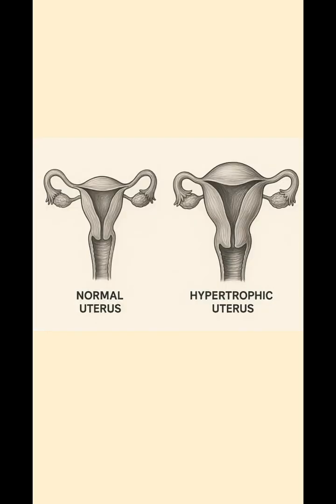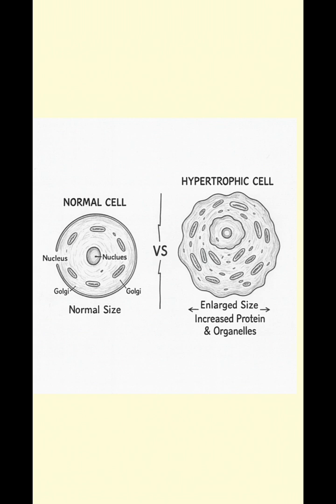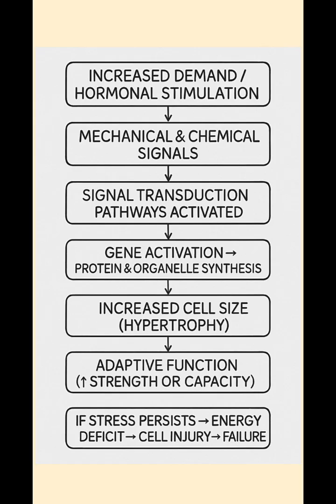Coming to hypertrophy, you can see a normal uterus and compare it with a hypertrophic uterus. Hypertrophy refers to an increase in size of cells that results in increase in the size of an affected organ. The mechanism of hypertrophy is as follows.